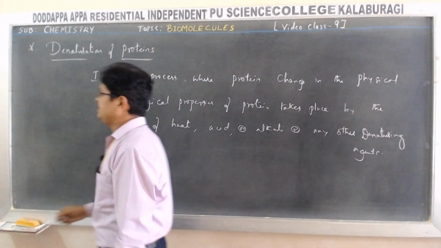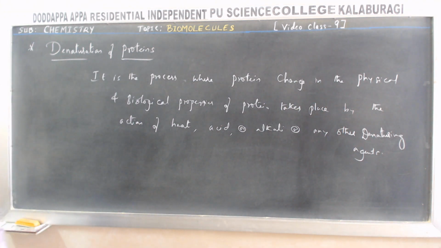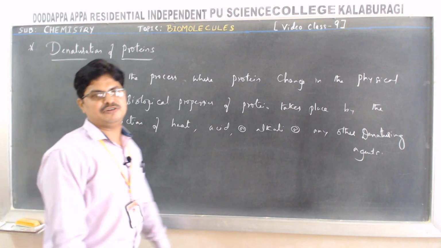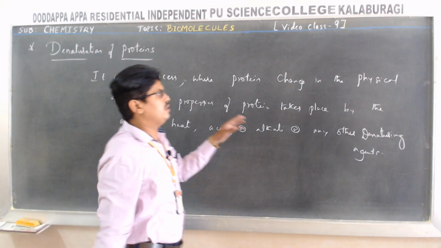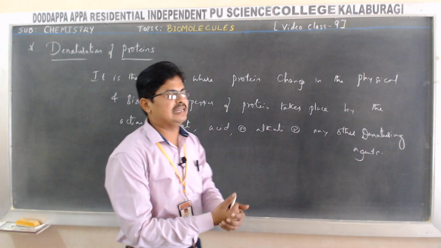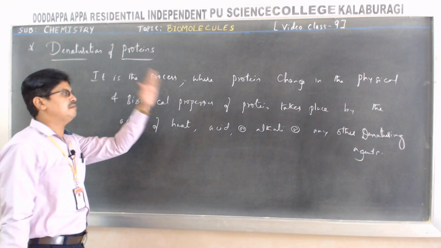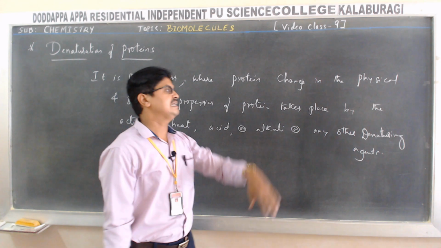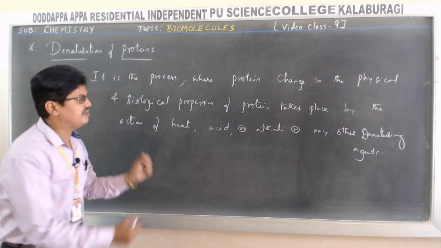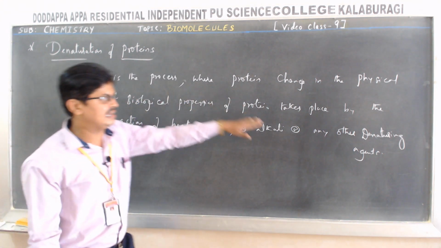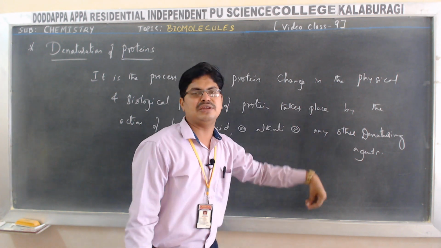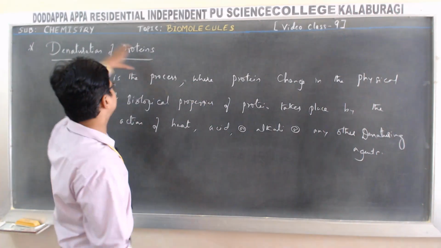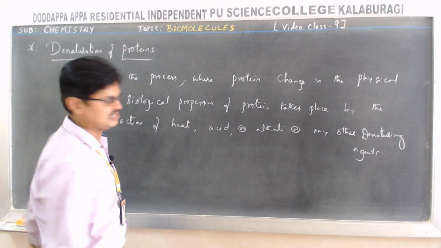This is called denaturation of proteins. So what do you mean by denaturation of proteins? It is a process where the physical and biological properties of protein change by the action of heat, acid, by adding alkali, or by using any other denaturing agents. This process is called denaturation of proteins.